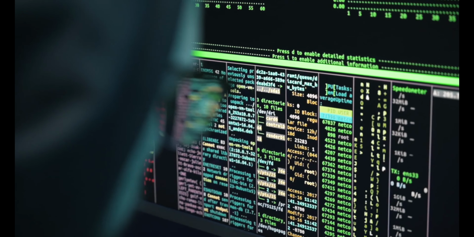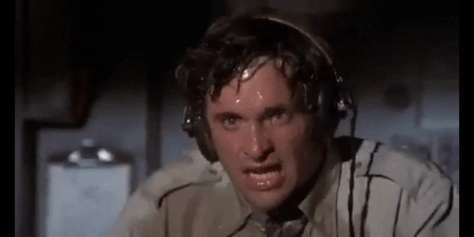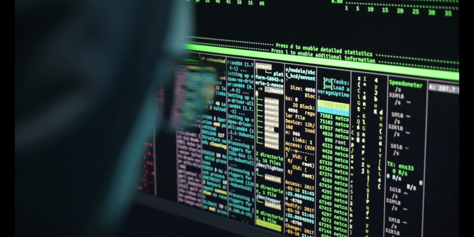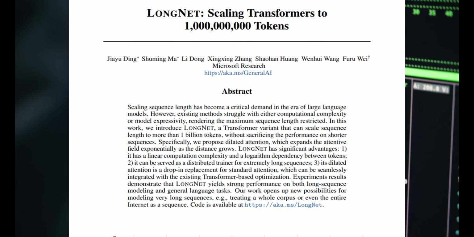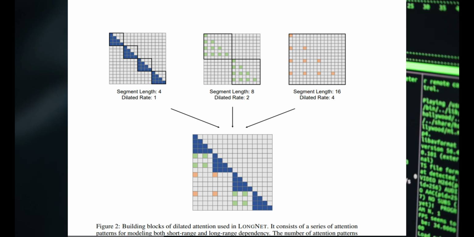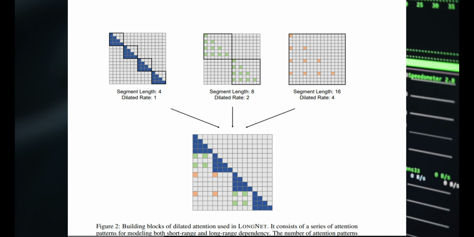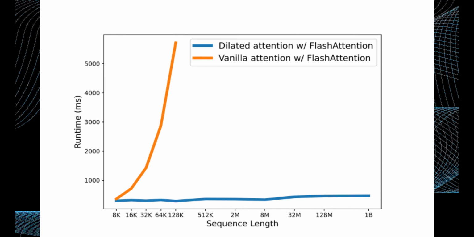Linear computation complexity refers to the computational efficiency of an algorithm or model, where the time or resources required for computation scale linearly with the input size. In the context of language models and sequence processing, linear computation complexity is desirable because it allows for efficient handling of long sequences without a significant increase in computational resources.